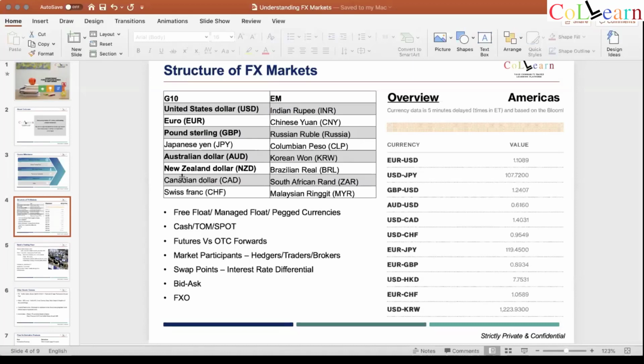So euro dollar, Aussie dollar, New Zealand Kiwi dollar against US dollar. But for any other currency pair, dollar is the major, which is what you have to understand. All EM currencies are quoted against dollars. So that's the first and the most basic stuff of reading an FX quote. So 1 euro is equal to $1.1, $1 is equal to 107 or whatever yen.